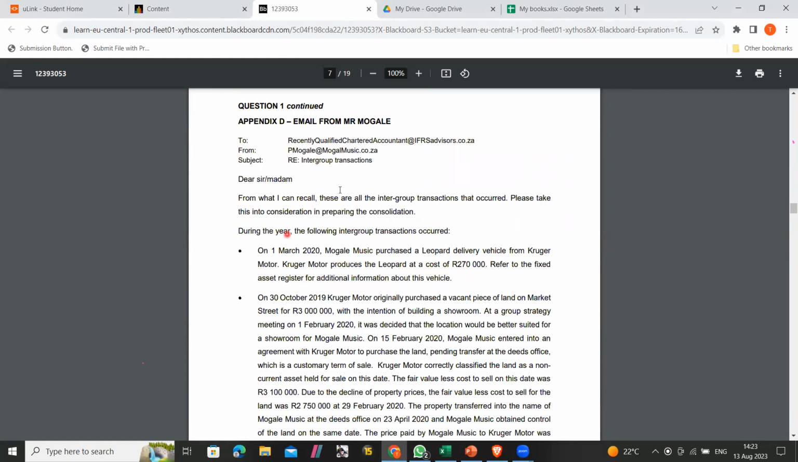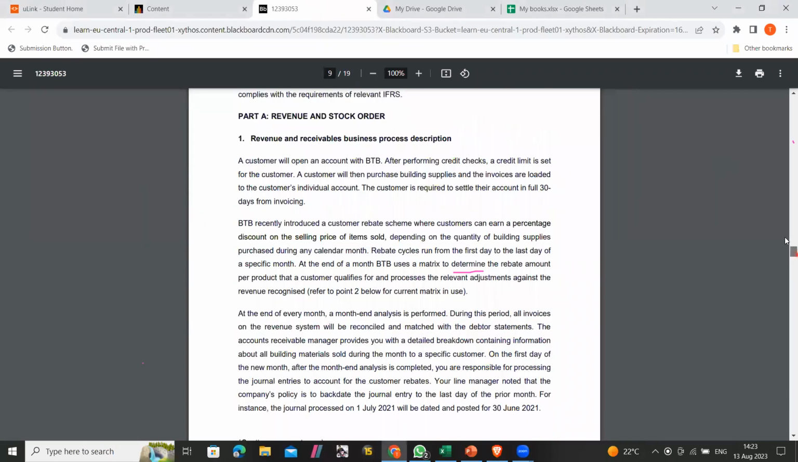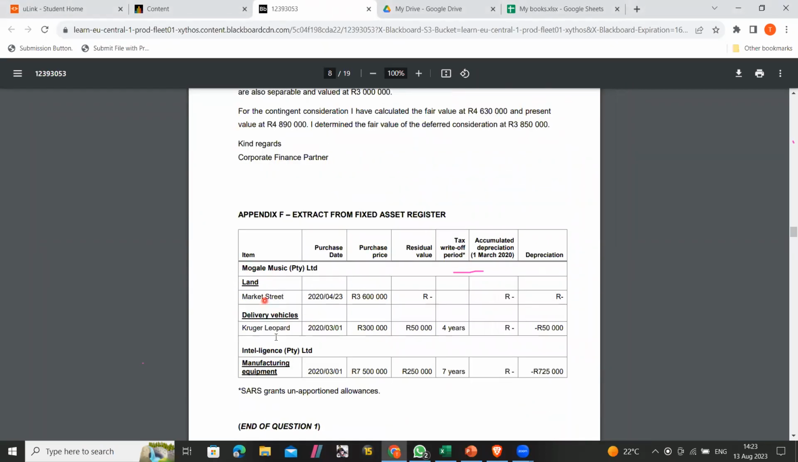So this is an intergroup transaction, right? And Kruger produces it at the cost of that. However, when you look at the fixed asset register, I guess this fixed asset register is from, they told us, Mohale Music, do you see?